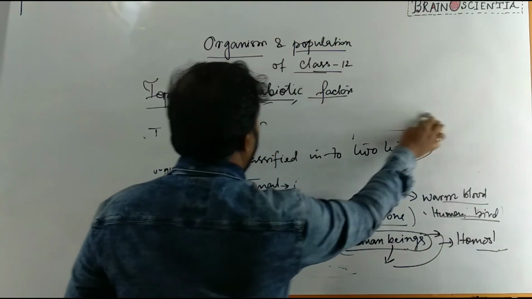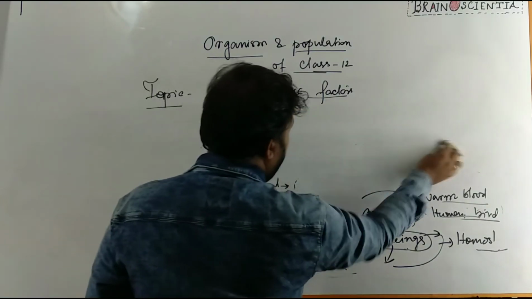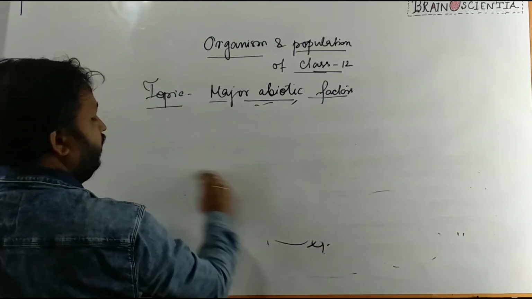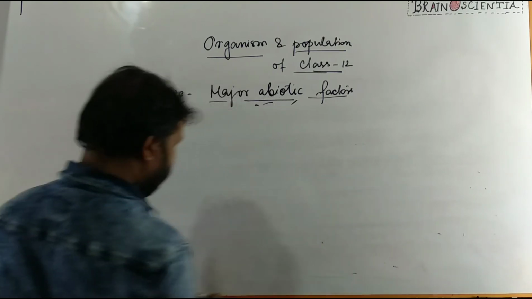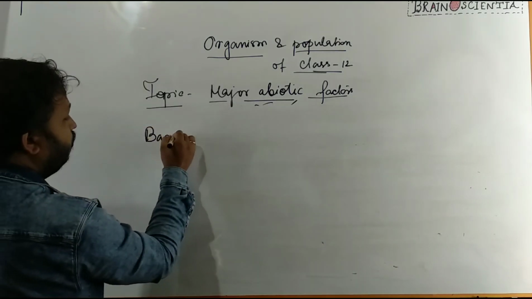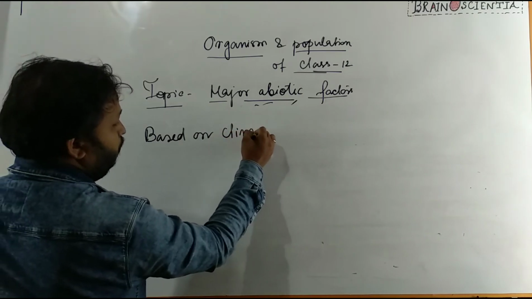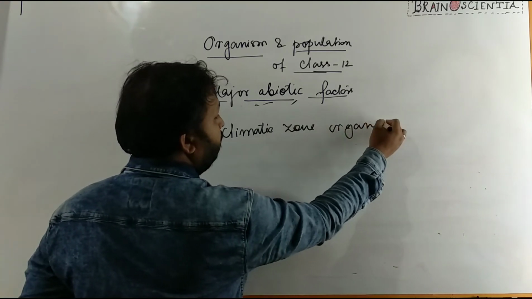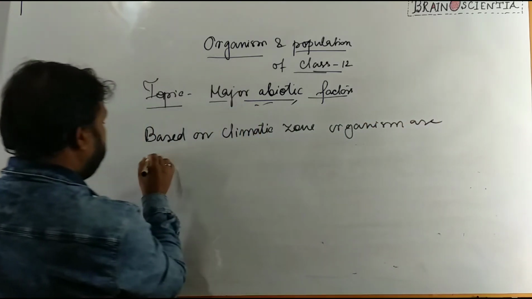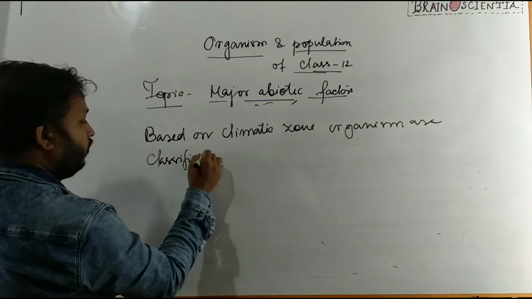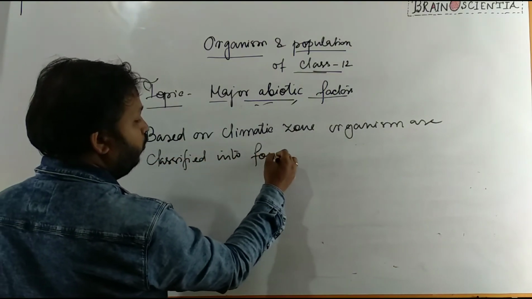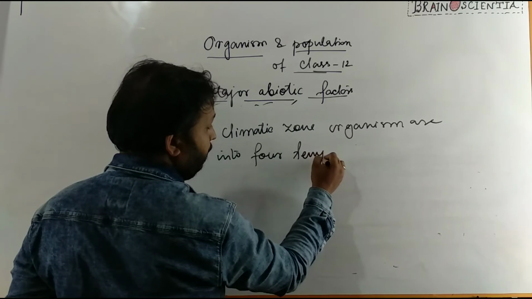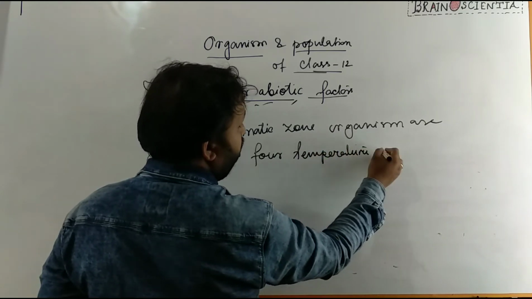Again, based on different climatic zones, organisms are classified into four temperature groups.